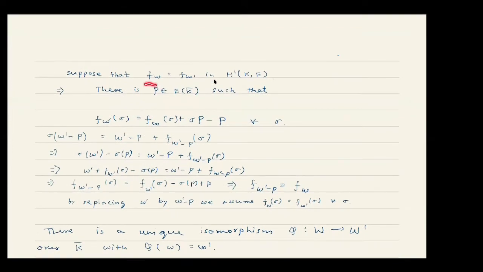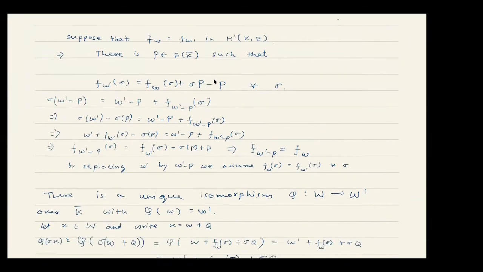Now suppose that f_w equals f_w prime in H1(K, E). That means their classes are the same, so they differ by a coboundary, that is, by a function of the form sigma p minus p for some p. This is by the definition of these two elements being the same in H1(K, E). We have this equality. Yesterday I had written this one on this side and that one on that side, but I have changed it here because that was giving me w prime plus P. Anyway, I have now switched it to this side. So now the difference of f_w and f_w prime is this.